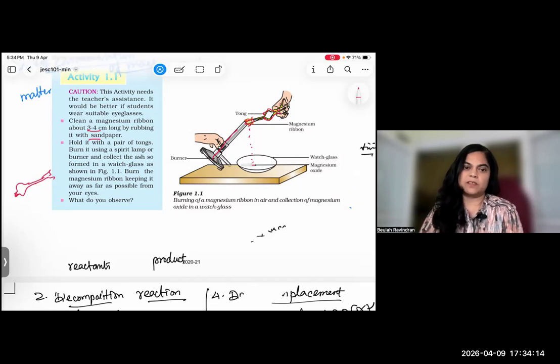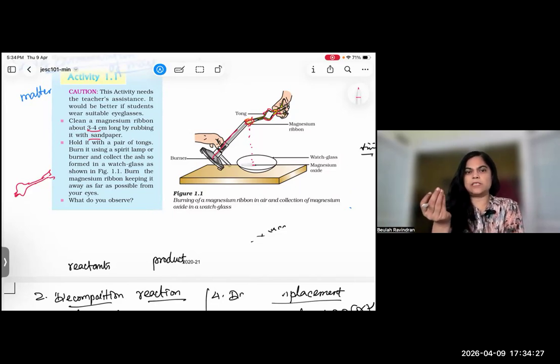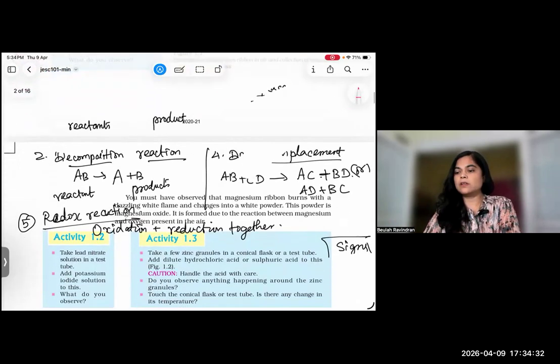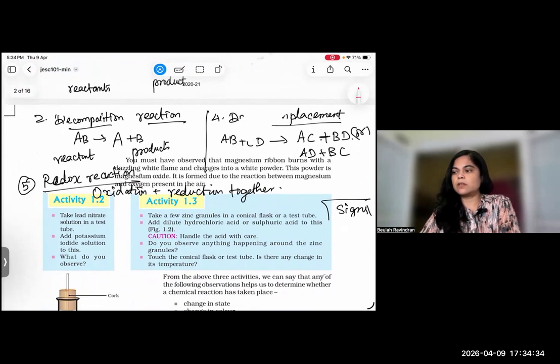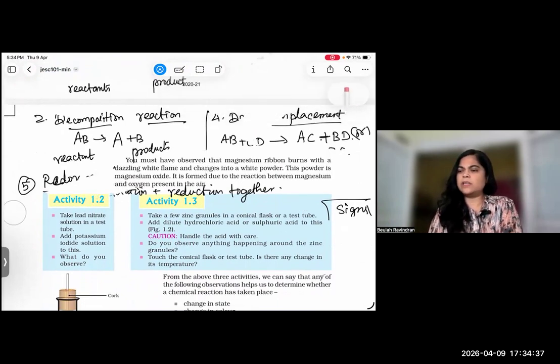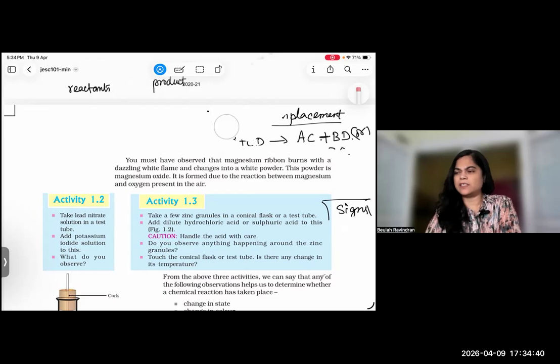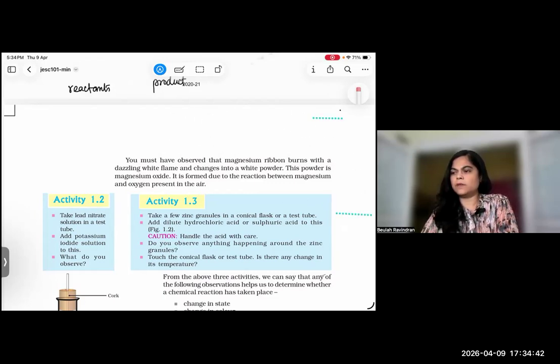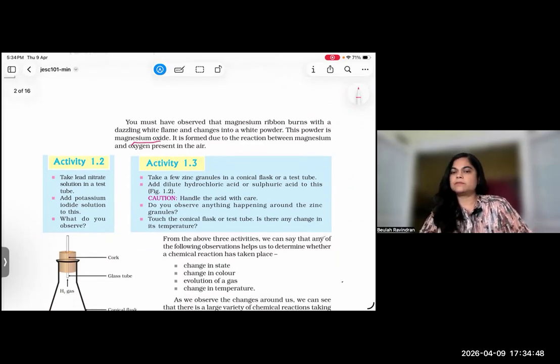So what do you observe? That is the question. So what is the observation? Burning of a clean magnesium ribbon with a dazzling white flame forms a white color powder. Magnesium oxide is formed. What if the flame is just normal, not a white flame? Yeah, normal flame only, but the powder is like a white ash. This powder is magnesium oxide, a white color powder.